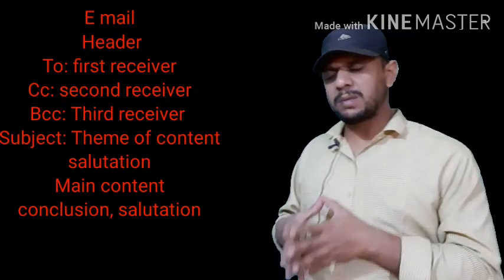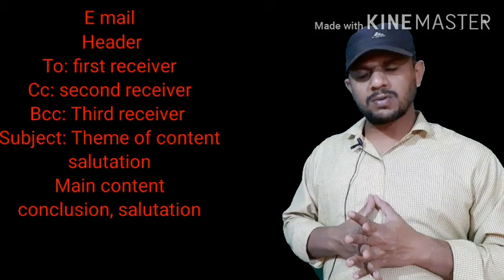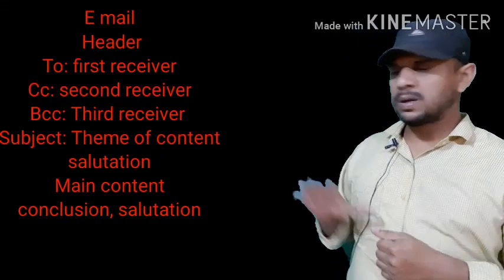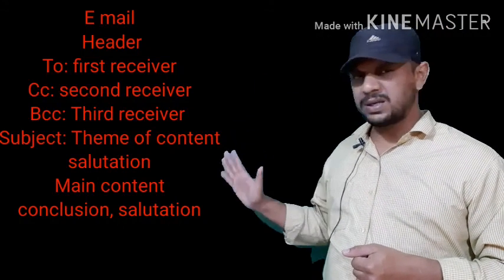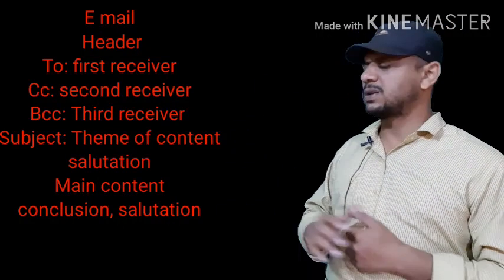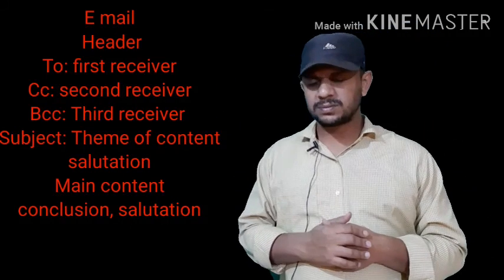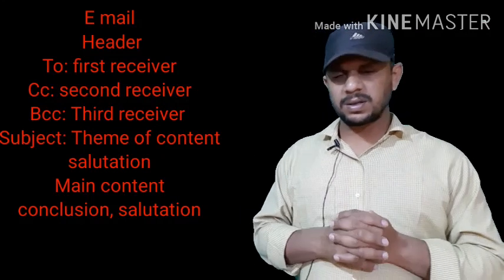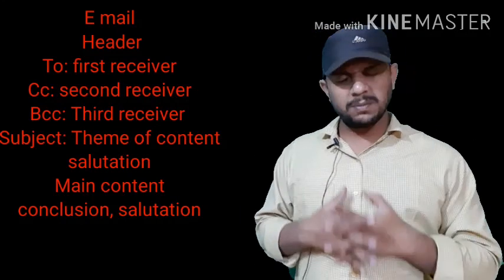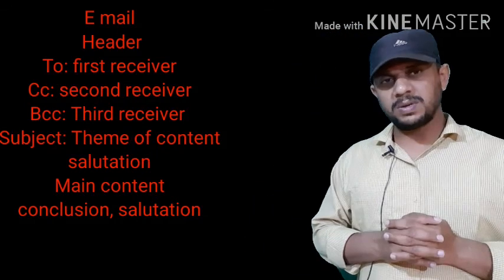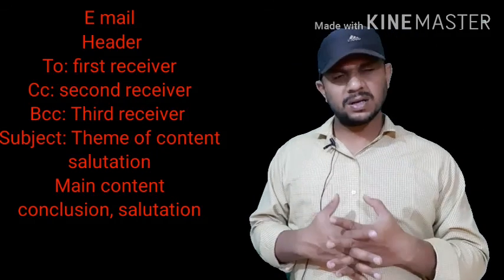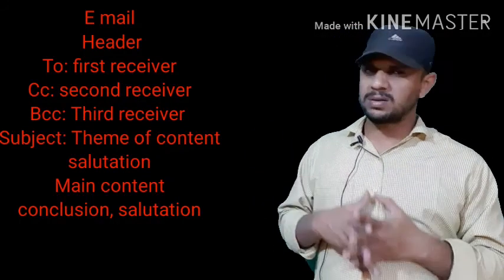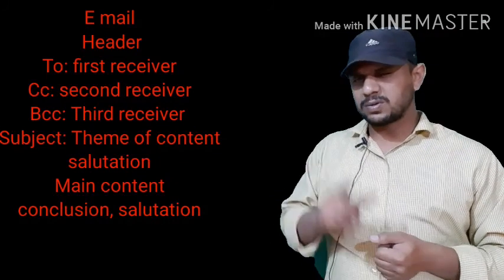So that was the first part of the email, which is called the header. In the header we have four options: number 1, To; number 2, CC; number 3, BCC; number 4, Subject. In place of To we write the email address of the first receiver. In place of CC we write the email address of the second receiver. In place of BCC we write the email address of the third receiver, if required. And in place of Subject we write the theme and the concerning subject of the email. So that was the first part.